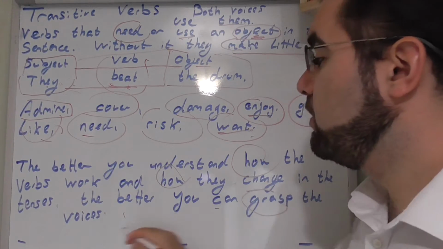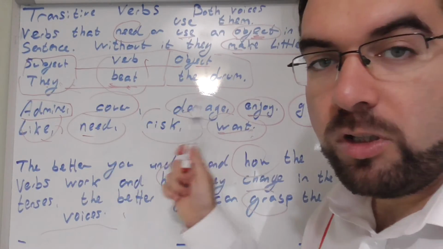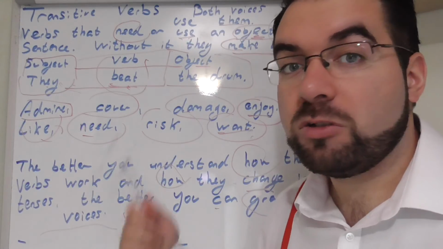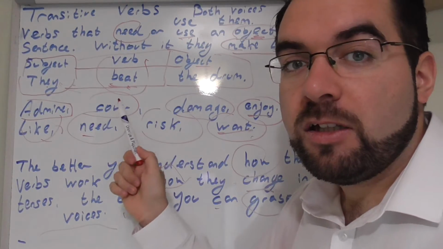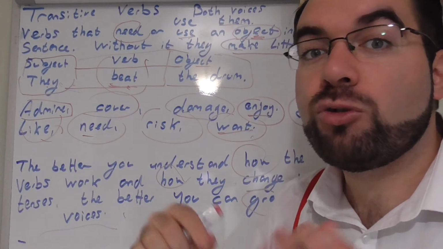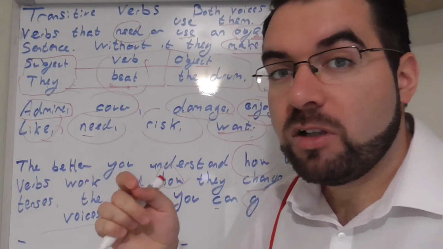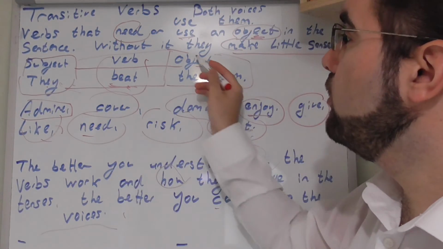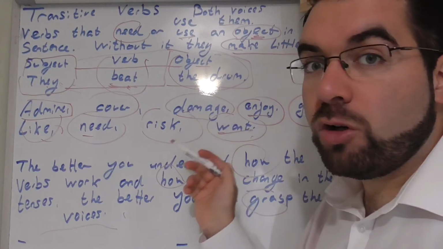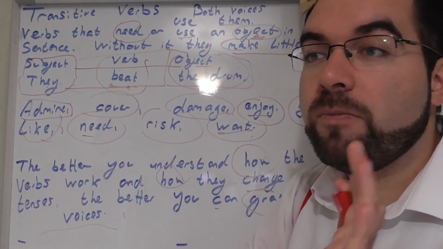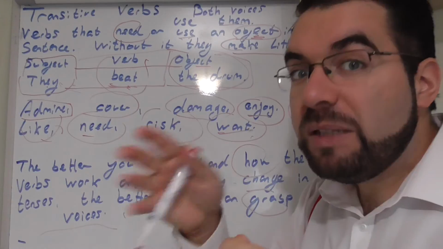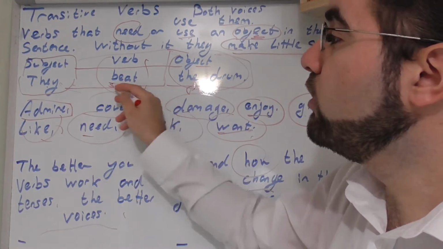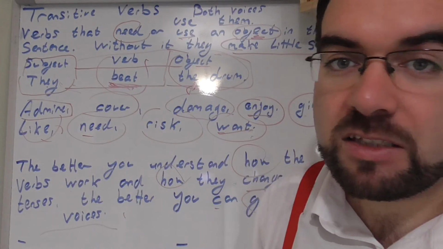So the better you understand how the verbs work and how they change in tenses, the better you can grasp voices. So when you begin to understand about the transitive verb and how it functions, what the transitive verb is all about, then you can appreciate and understand and create sentences in both passive and active voice easier, because both of them need an object. They beat the drum. Or the drum was beaten by them. The verb is needed in both active and passive voice.